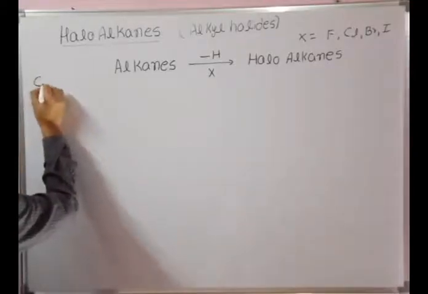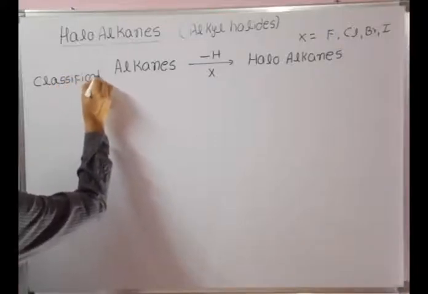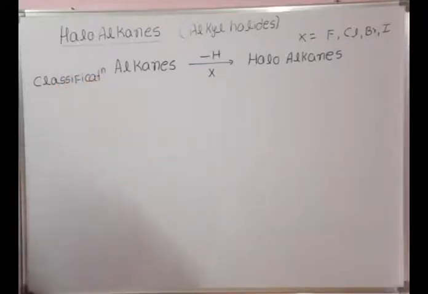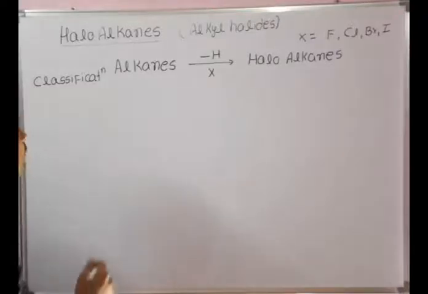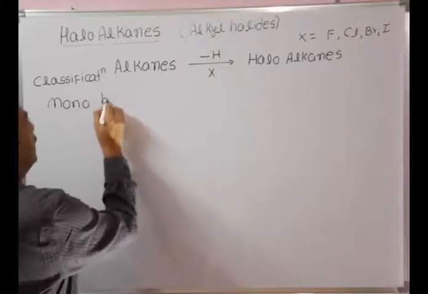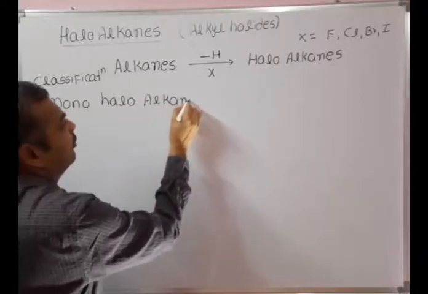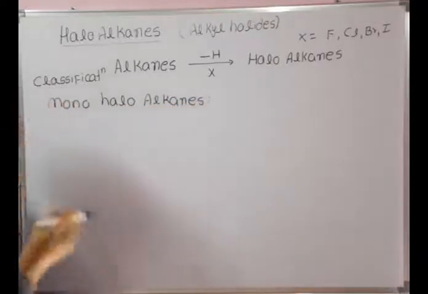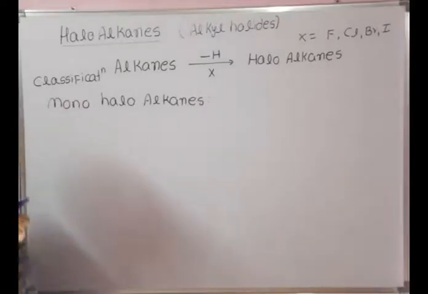Coming to the classification of alkyl halides, depending upon the number of halogen atoms, haloalkanes are divided into four categories. First one, monoalkyl halides or monohaloalkanes. Monohaloalkanes means one hydrogen replaced with one halogen.